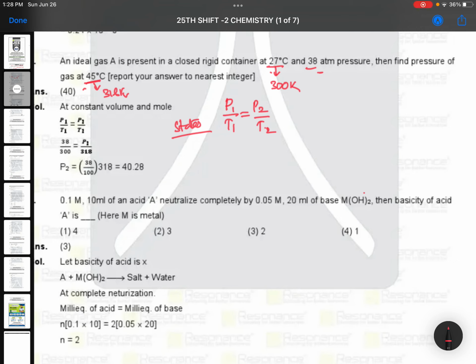Pressure 38 by temperature is given 300. Second pressure you need to find out by 318. So pressure is directly proportional to temperature, so इसका वैल्यू इससे तो ज़्यादा ही आएगा, more than 38, and you are getting here approximately 40.